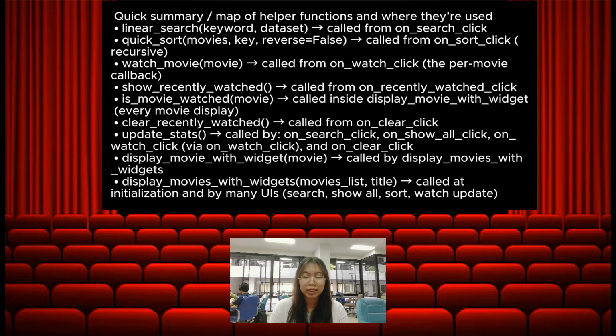And finally, the user can see the recently watched stack based on how they clicked the movies. And that's the end of the program.